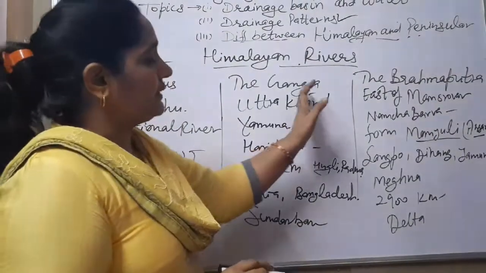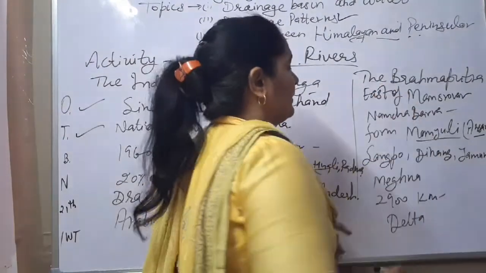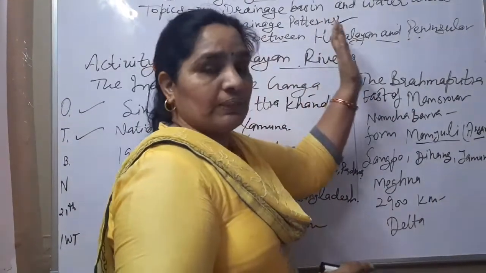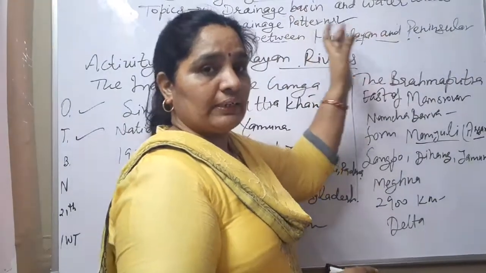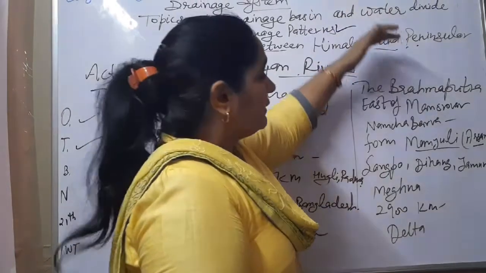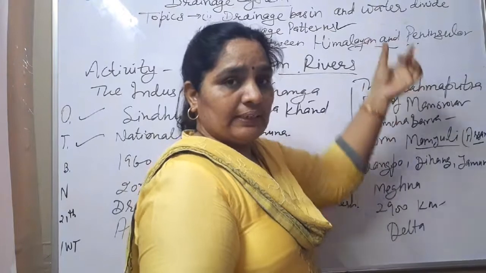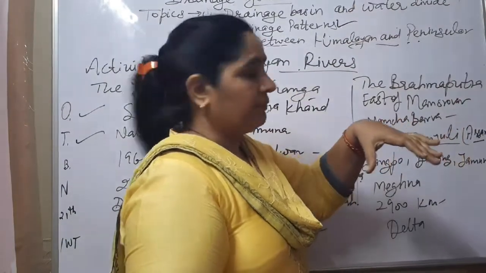Now we will discuss the Brahmaputra river. Brahmaputra river originates from the east of the Mansarovar lake and flows towards the east from the Namcha Barwa in Arunachal Pradesh. It enters India.